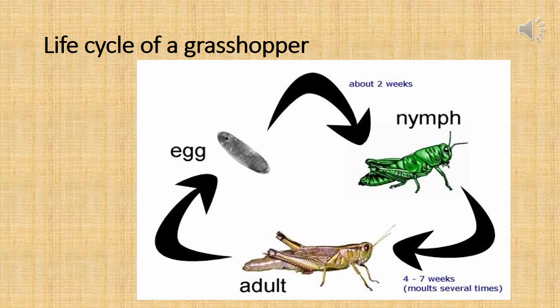Let's see the life cycle of an insect. Here we are going to see the life cycle of a grasshopper. All insects lay eggs. Grasshoppers and cockroaches have three stages in their life cycle. That is, first stage is egg, second stage is nymph, and third stage is adult insect. Now, the young ones that hatch out of the egg look very different from their adults. During their growth, they keep changing their appearance by shedding their skin. The shedding of the old skin is called molting.